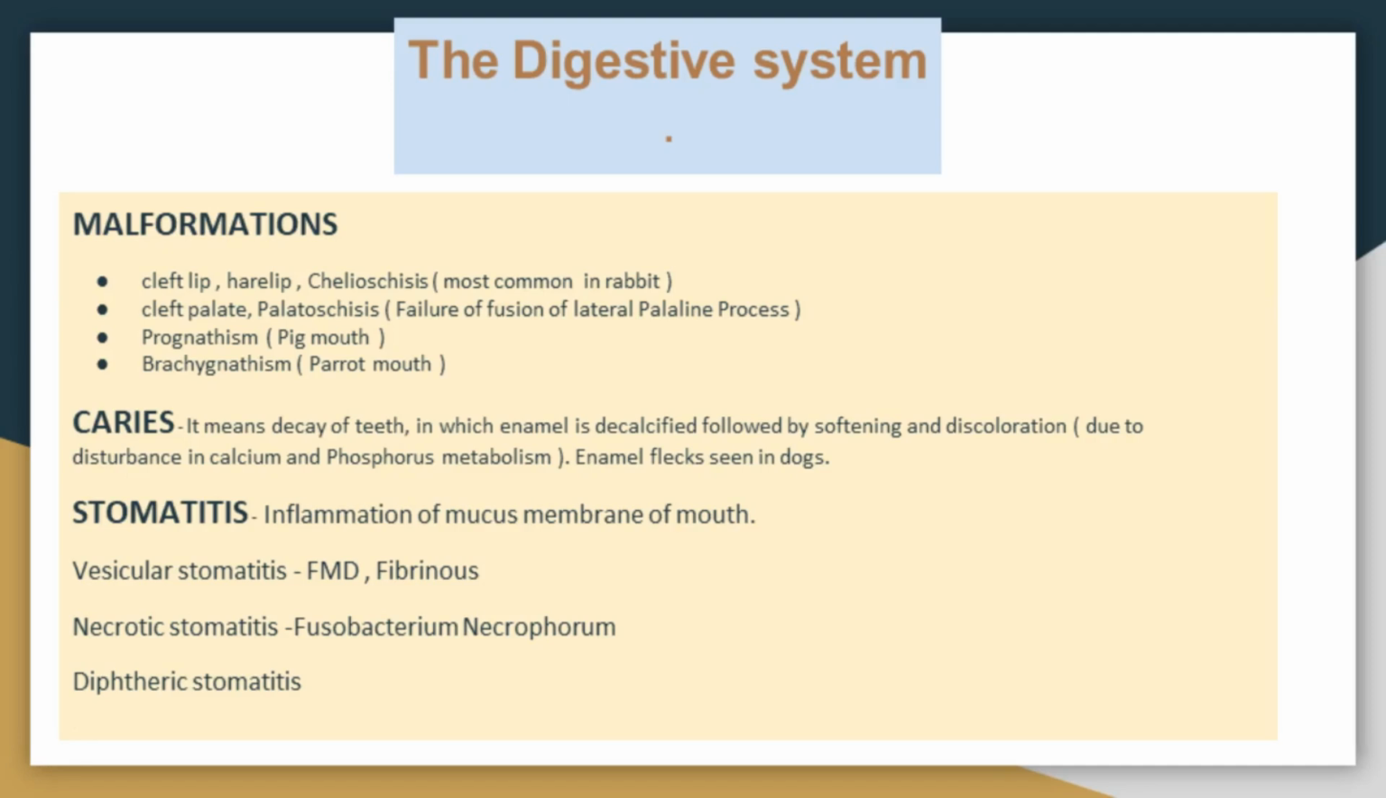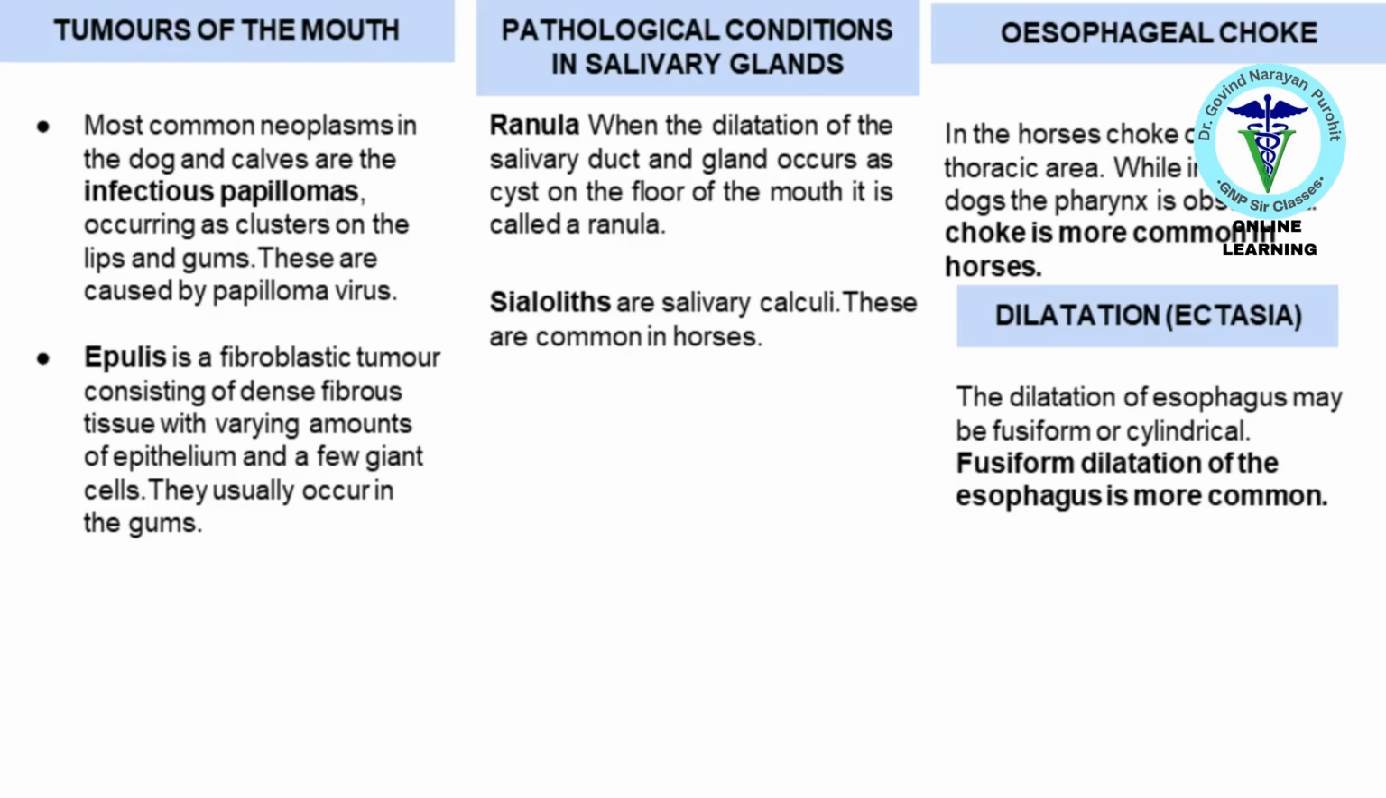The digestive system can be affected by various malformations, caries, and stomatitis. These conditions can lead to significant health issues in animals. Tumors of the mouth, pathological conditions in salivary glands, and esophageal choke are common issues in animals, each with distinct symptoms and treatments.